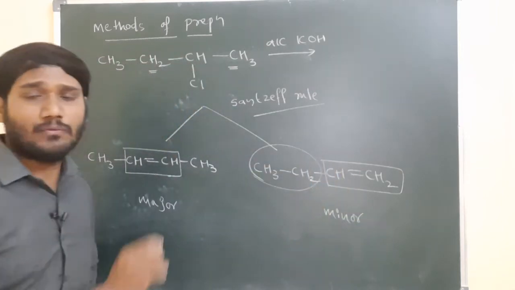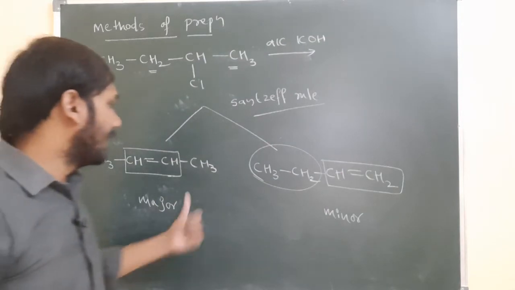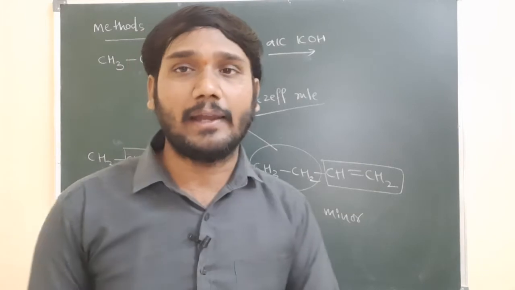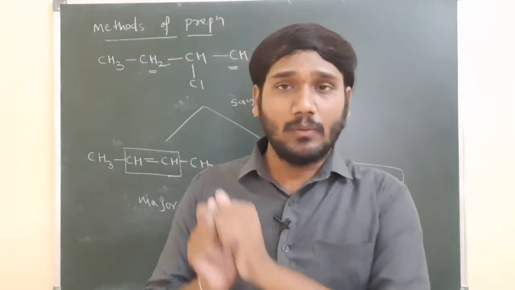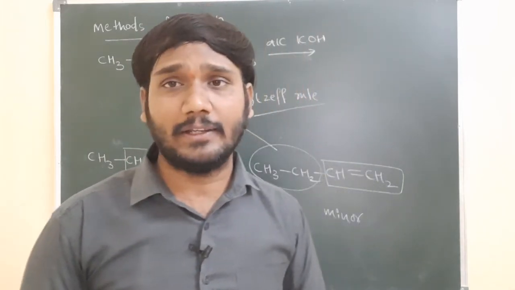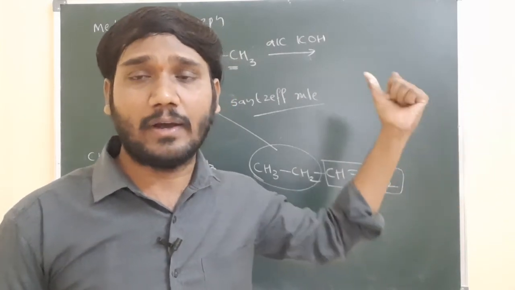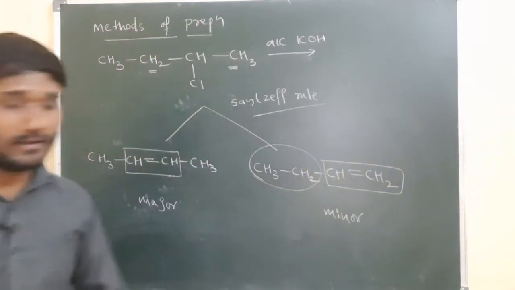So this is the formation of alkene from alkyl halide. This is the preparation method of the alkene with the help of alcoholic potassium hydroxide, and we call it dehydrohalogenation of alkyl halide. So once you take the screenshot.